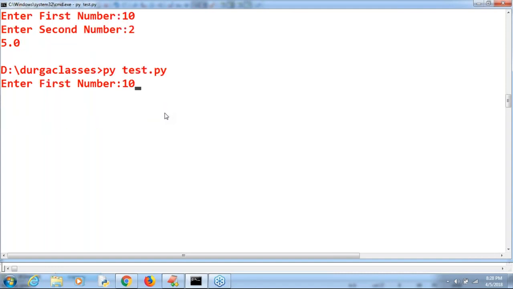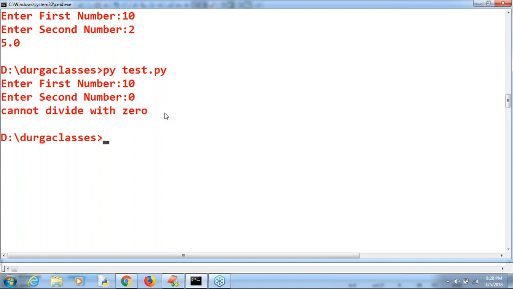Enter 10, then enter 0. Then we can't divide by 0. So are you getting me? The corresponding except block is going to come.